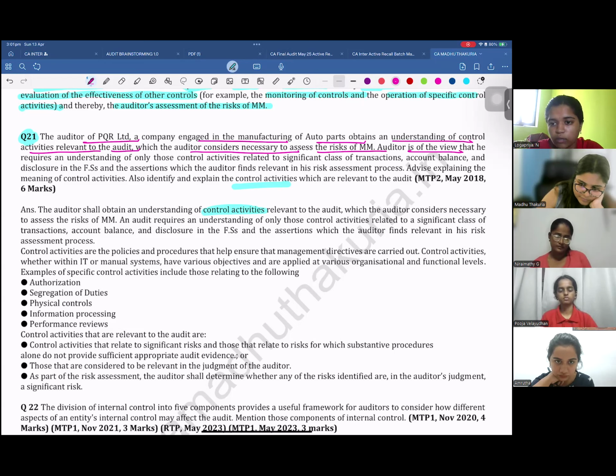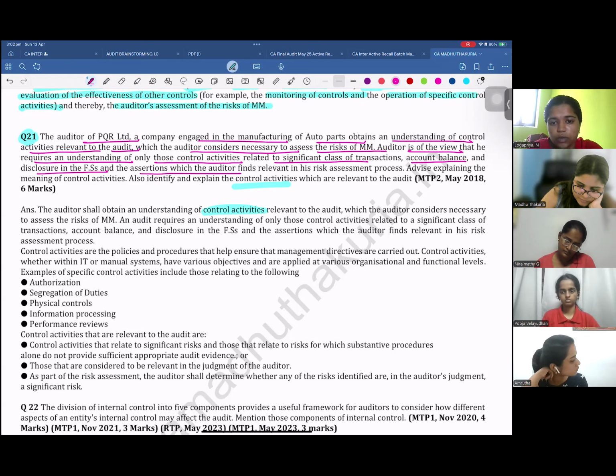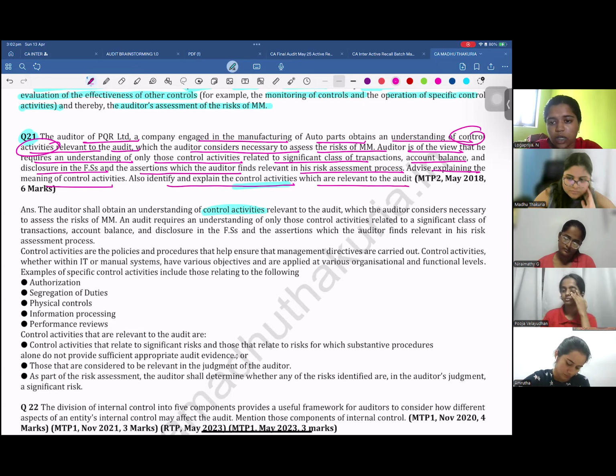The auditor is of the view that he requires an understanding of only those control activities related to significant classes of transactions, account balances, and disclosures in the financial statements, and the assertions which the auditor finds relevant in his risk assessment process. Advise, explaining the meaning of control activities. Also identify and explain the control activities which are relevant to the audit. So they have asked everything around the control activities that is there in your syllabus, in your topic, right?